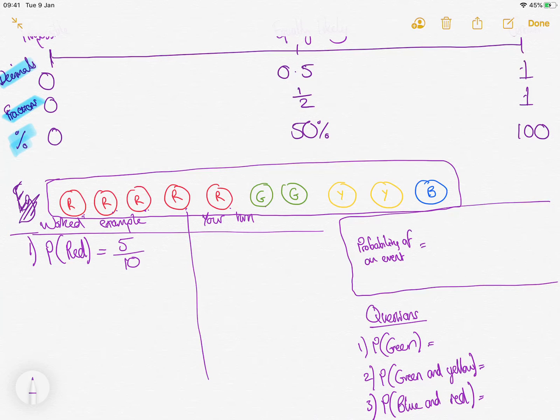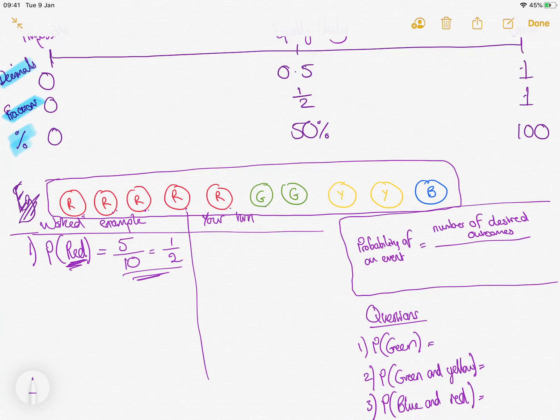So the chance of picking a red is 5 out of 10 because there's 5 reds out of 10 in total, and I can simplify that to 1/2. You don't have to simplify, but you can do. So that's my final answer. So to get down a definition, the probability of an event is the number of desired outcomes. So desired is like what is the probability you're looking at. In this case, my desired outcome is red.